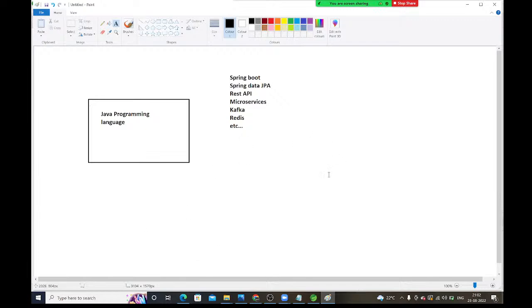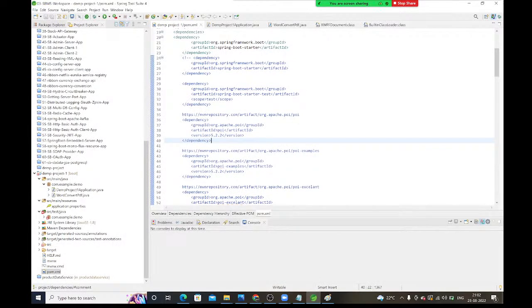Instead of doing all these things manually, we are telling Maven to download them automatically. How will you tell Maven what you require? We need to configure whatever you require. All those things we need to configure inside the pom.xml file. Based on this pom.xml file, Maven will download all those dependencies.